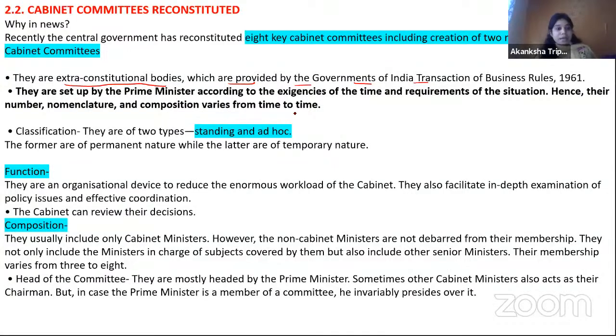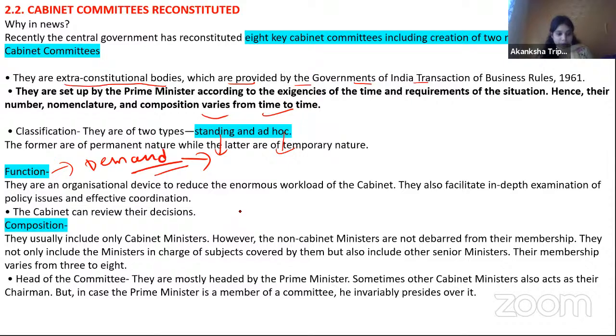Second important thing, they are basically two types. One is standing, another is ad hoc. As the name suggests, standing, permanent, ad hoc, temporary. Function क्या है भाई? क्या काम है? Simple सा काम है. If few things are coming into the picture on the basis of demand, तो डिमांड क्यों होगी? काम ज्यादा होगा, नहीं कर पा रहे होंगे, कैबिनेट ओवरबर्डन होंगे, so they will constitute some committees so that they reduce the work of the government or the cabinet. So that is the sole idea of creating the committees, and that's how they function. Basically they facilitate कि भाई effective policies और कैसे बना सकते हैं.